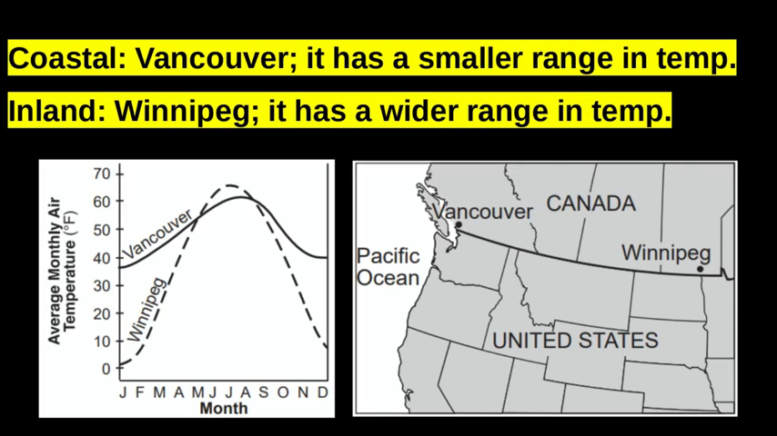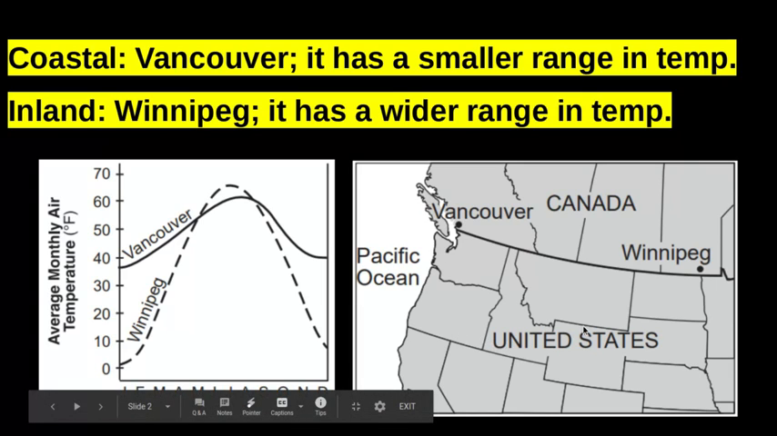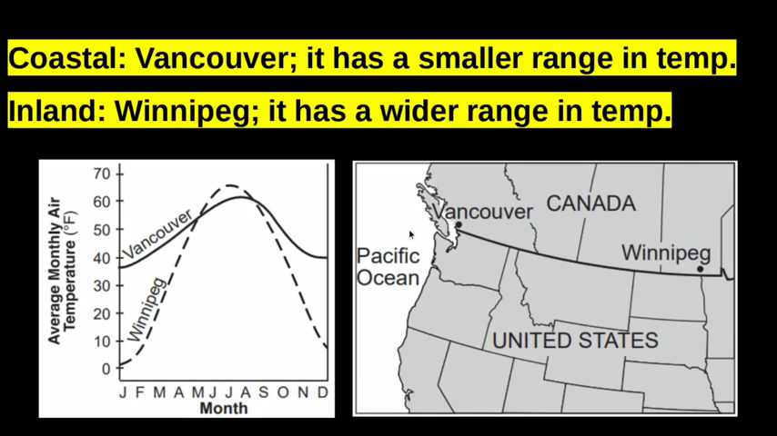It must be the coastal city because its temperature changes much less throughout the year than the city of Winnipeg does. And if we look at our map over here of the northwestern United States and western parts of Canada, we can see that Vancouver is much closer to the Pacific Ocean than Winnipeg is. Winnipeg is much further inland, much further away from that body of water that moderates its temperature. All right. So if you were stuck or a little confused about that, make sure you're reviewing those Climate 3 notes before you move on.